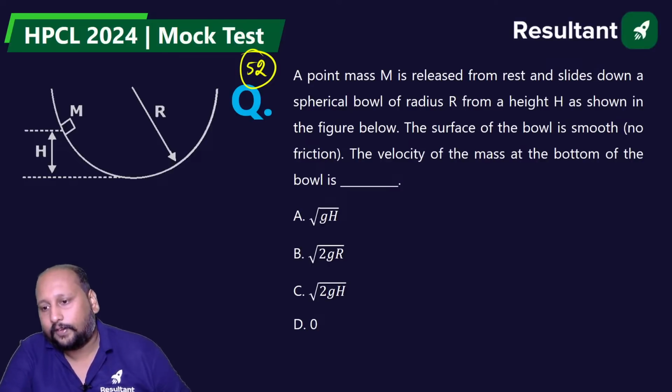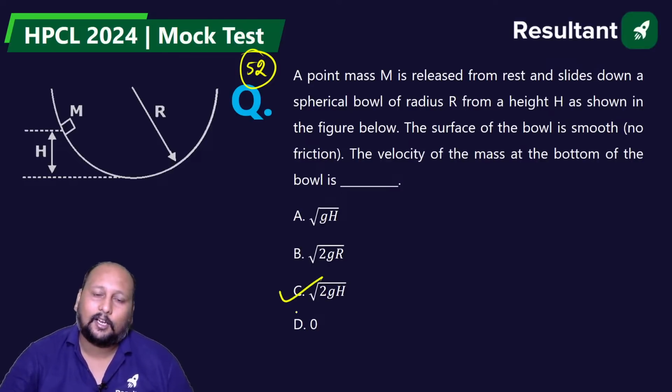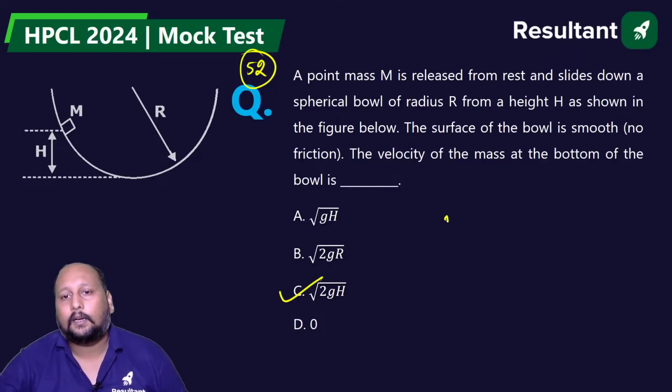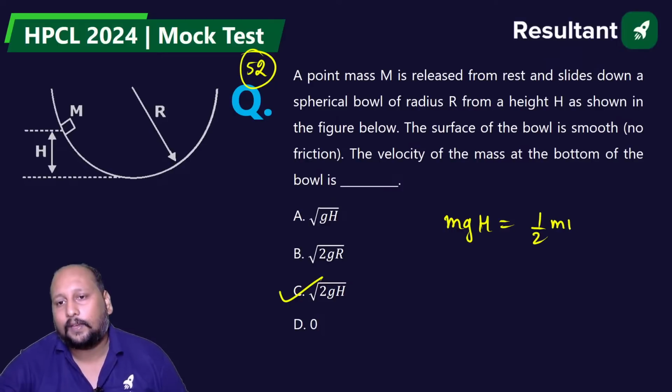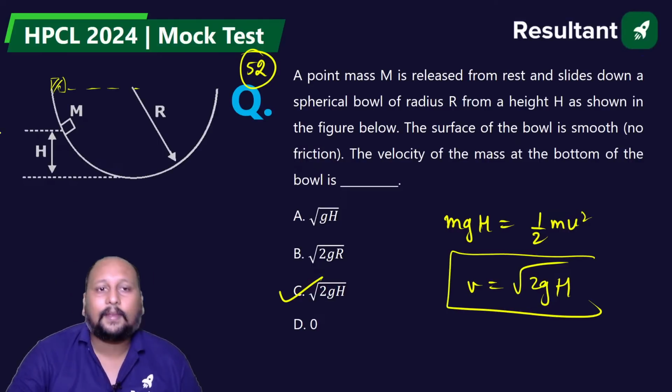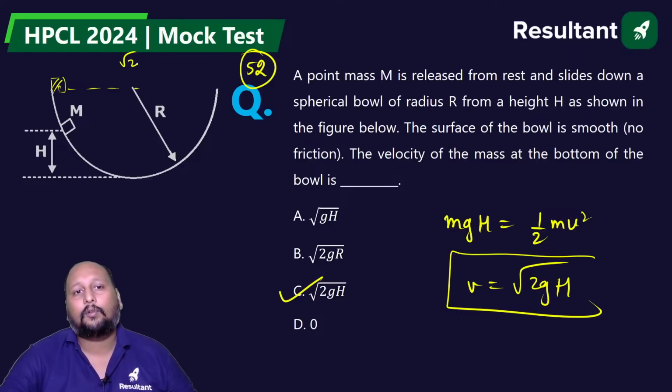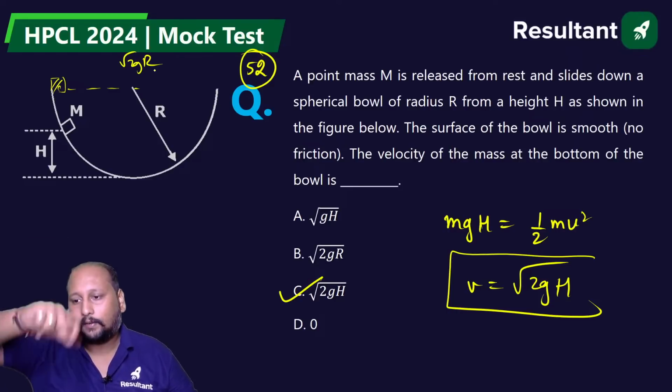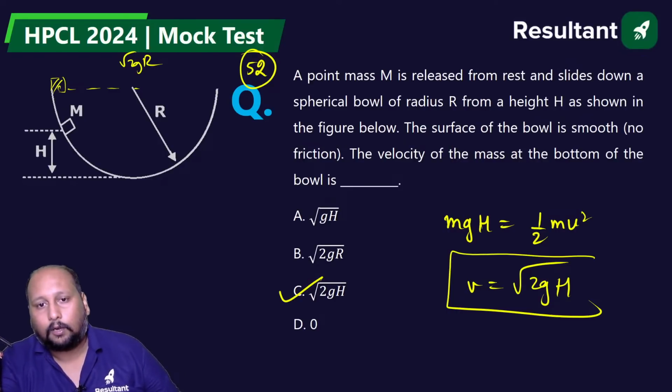52. Option C, because m into g into h, the potential, will be converted into the kinetic energy, half mv square. From here, v is equal to root of 2gh. Do not use R. If this mass is somewhere around here, then the velocity will be root of 2gr, in that case the height will be r. Do not mark option B.